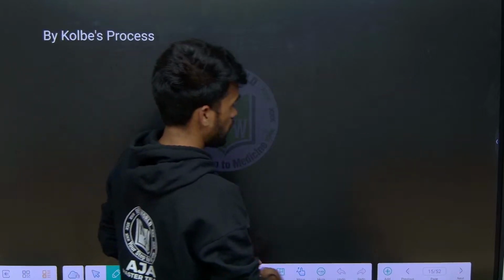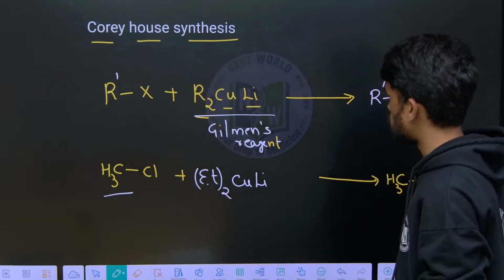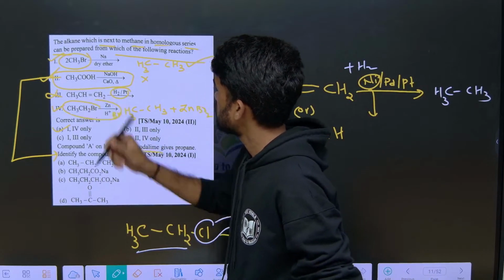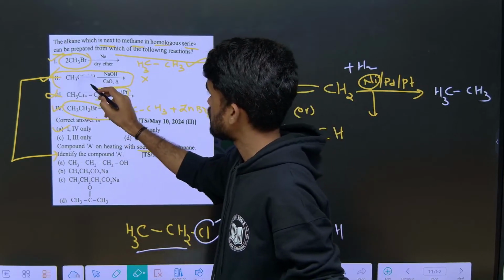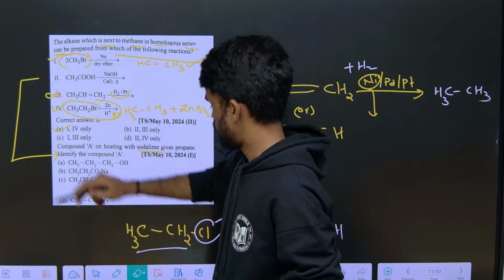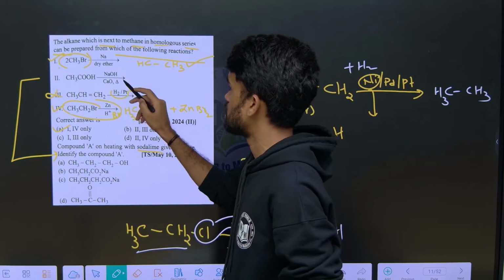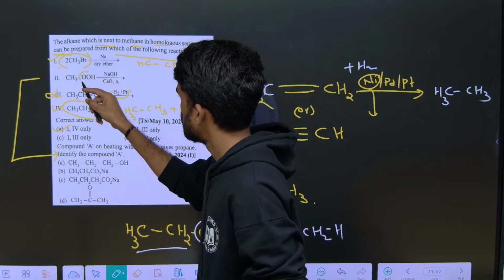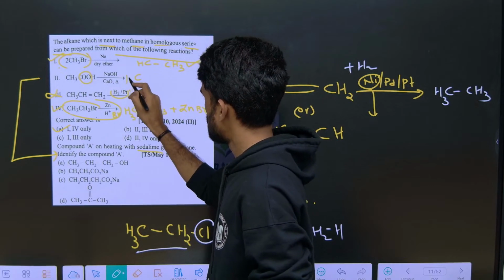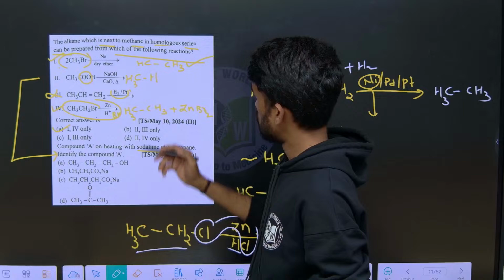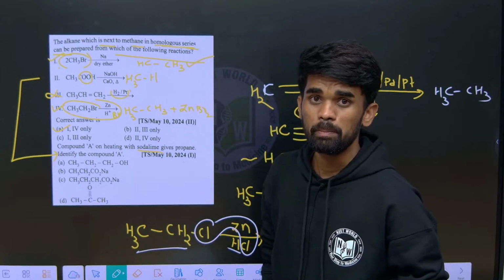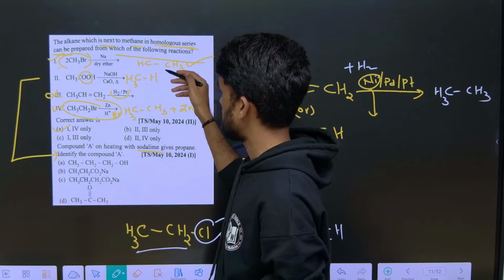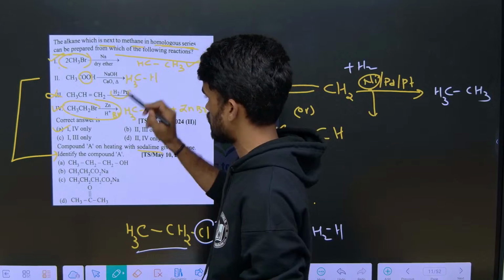Next, now tell me, for these two questions you have to answer. See here, what is the product formed in this reaction? In this reaction, acetic acid with NaOH and CaO, soda lime, we can say. So this gives the respective hydrocarbon. Remove this CO2 part, what is the remaining part? CH4, methane is produced, but they are asking for a homologue of methane. It means the next carbon, that is ethane, they wanted as a product, but it is giving methane, so this is not correct. I hope it is clear.